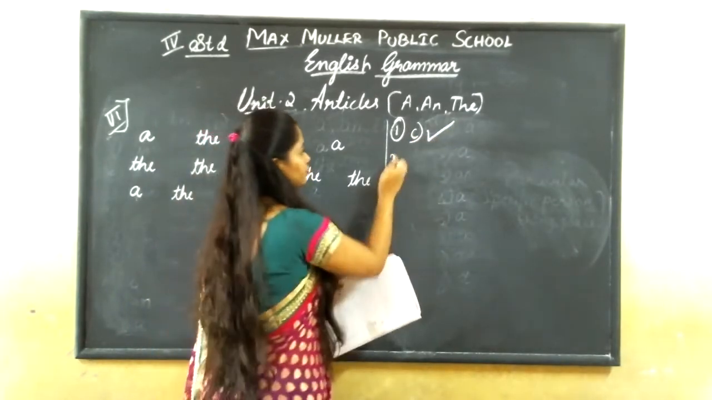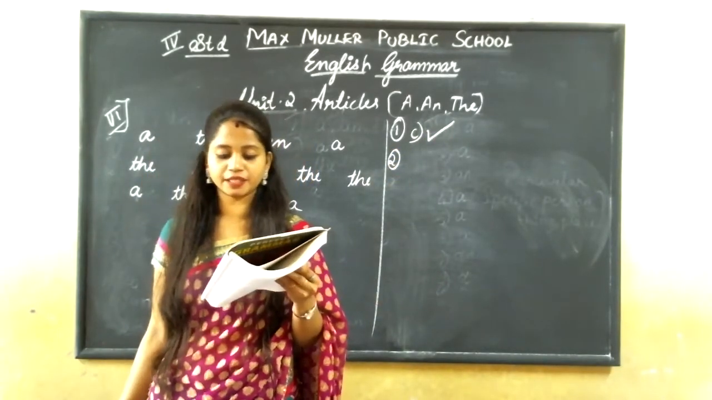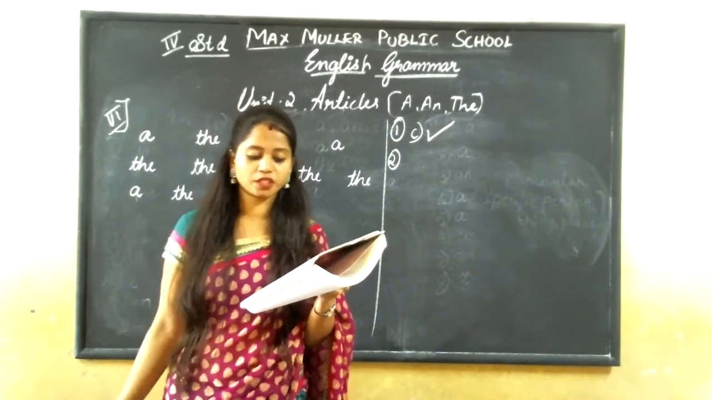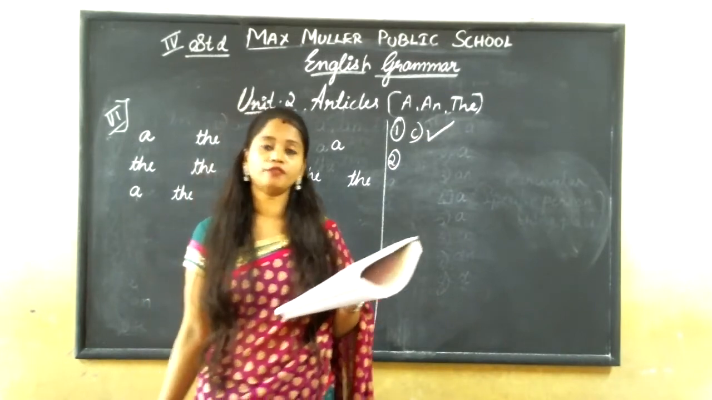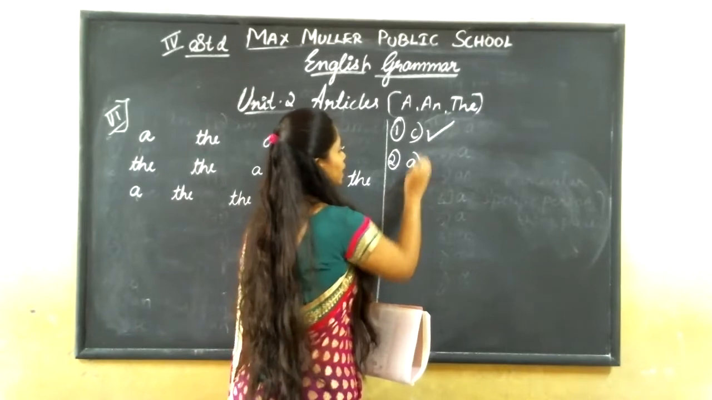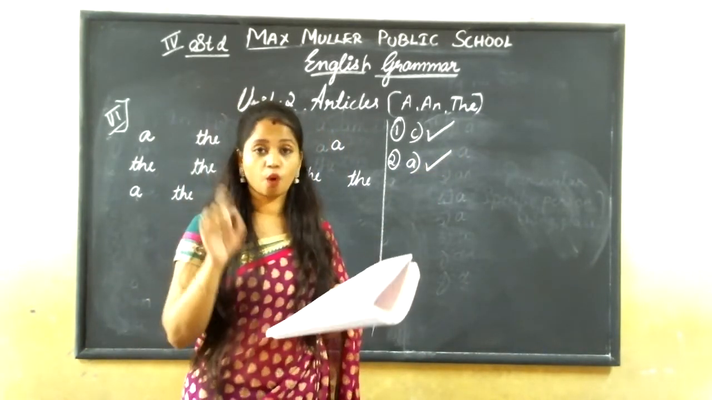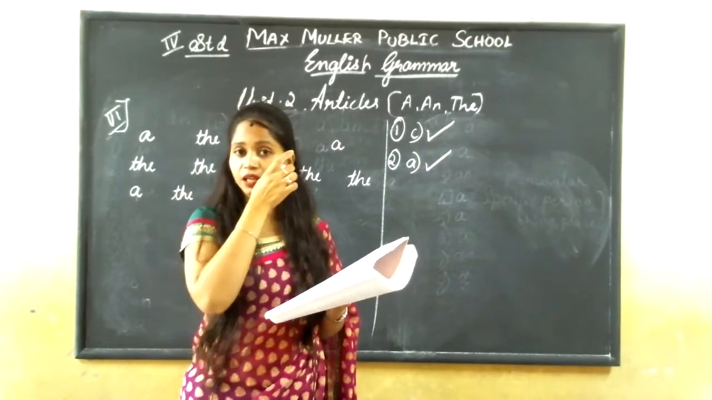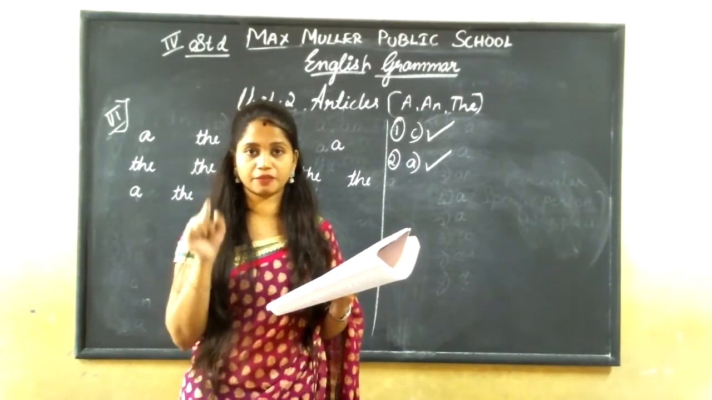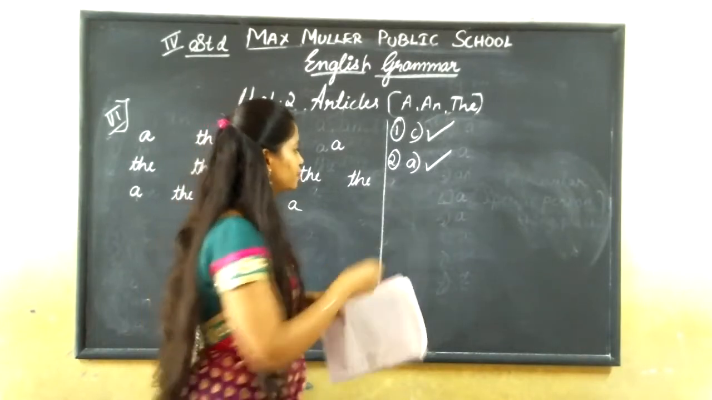Now the second one. Washington was first president of the United States. Washington was first president of United States. Washington was the first president of the United States. It is the first one. Washington was the first president. Ordinal number, the first. And the United States. So the option is the first one.